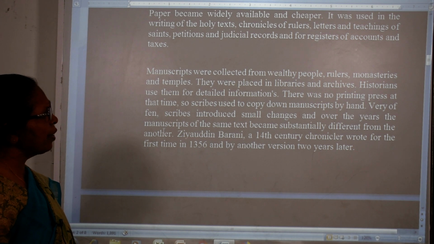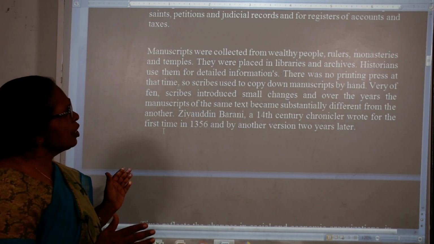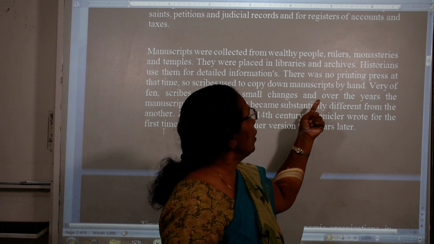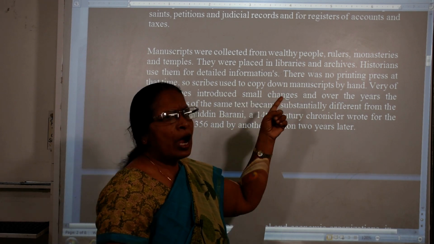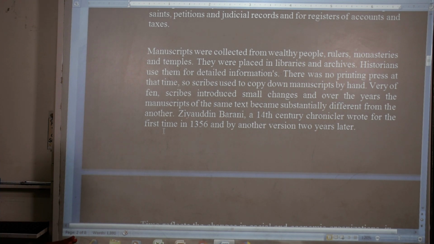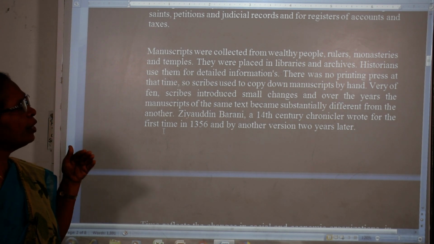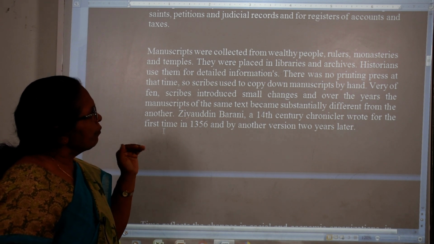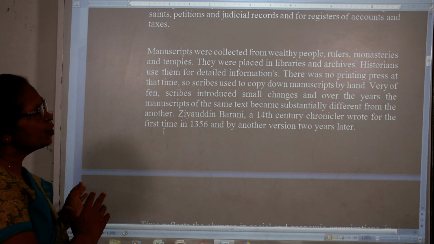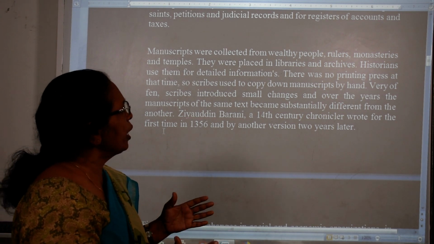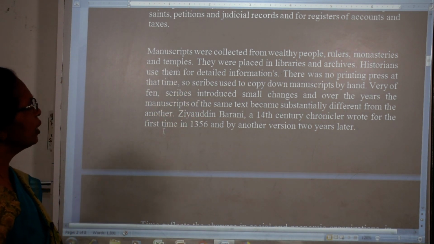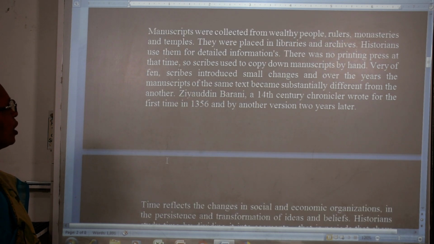They were placed in a library or archive. Where was everything kept? In the library or archive. What do you mean by archive? Archive means things kept for future generations. Historians collected the things and kept them in the library as well as the archive, to learn about history. Historians use them.